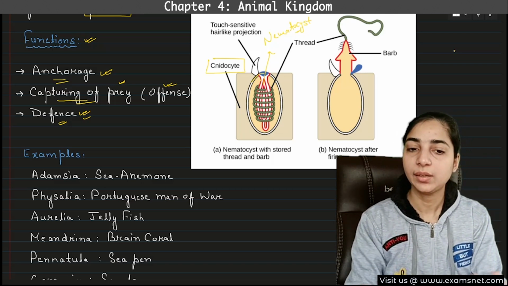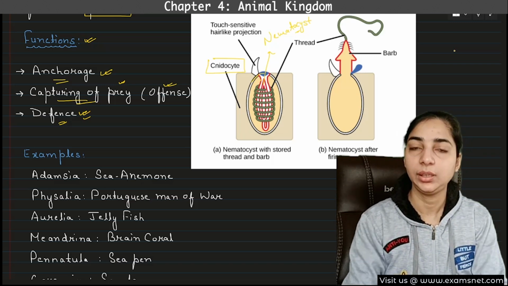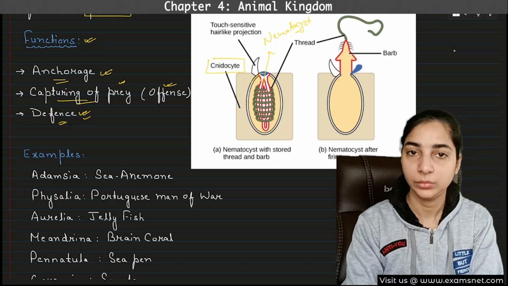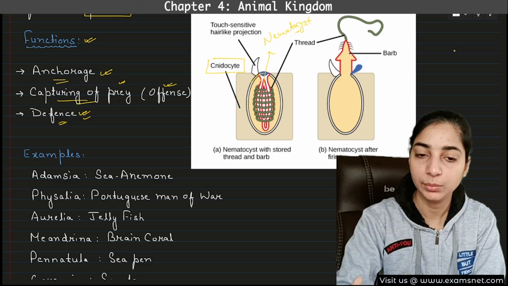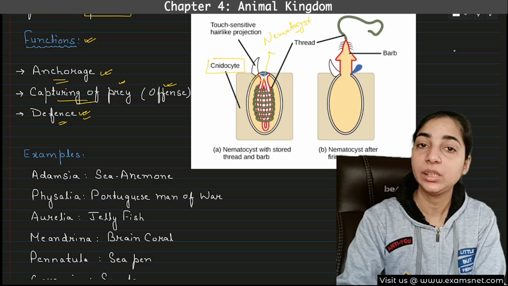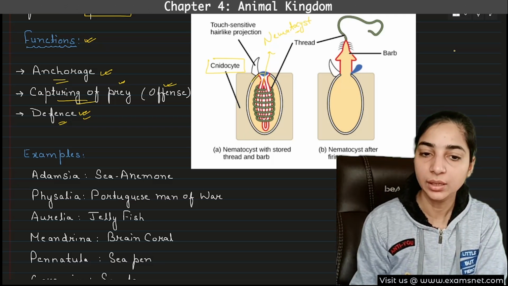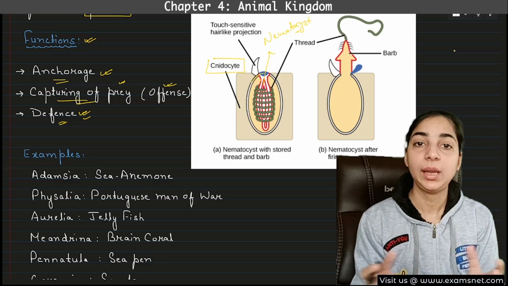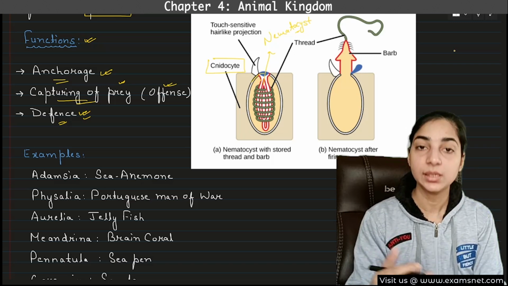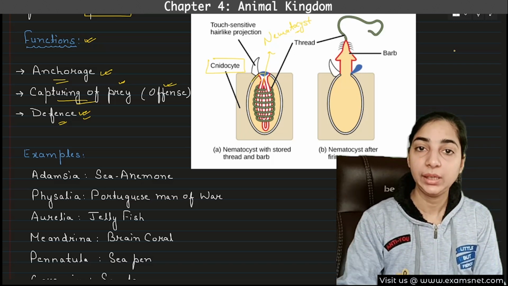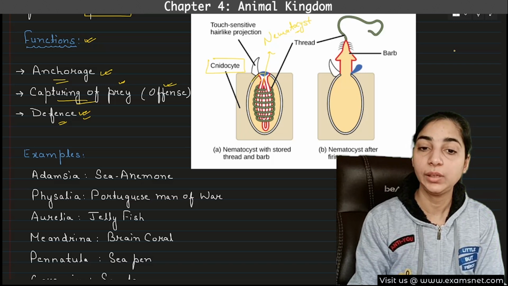This is the resting time of this nidocyte, because in this case, there is no need of the nidocyte. That means there is no need of defense, or no need to capture prey. Therefore, these are in their resting stage. But when there is an emergency situation, like a prey to catch, or a predator to defend itself from, then what will happen?